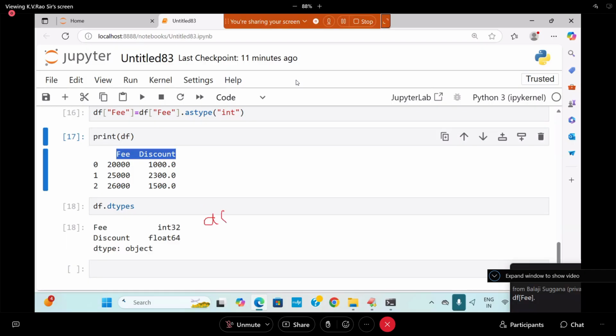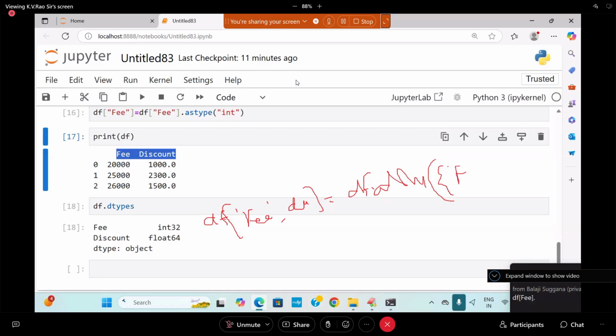Fees will be, of df, what am I going to do? Fees, fee, and next is called what? Discount is equal to df of, you are going to write astype, and you are going to mention it in dictionary format. What is the first column?